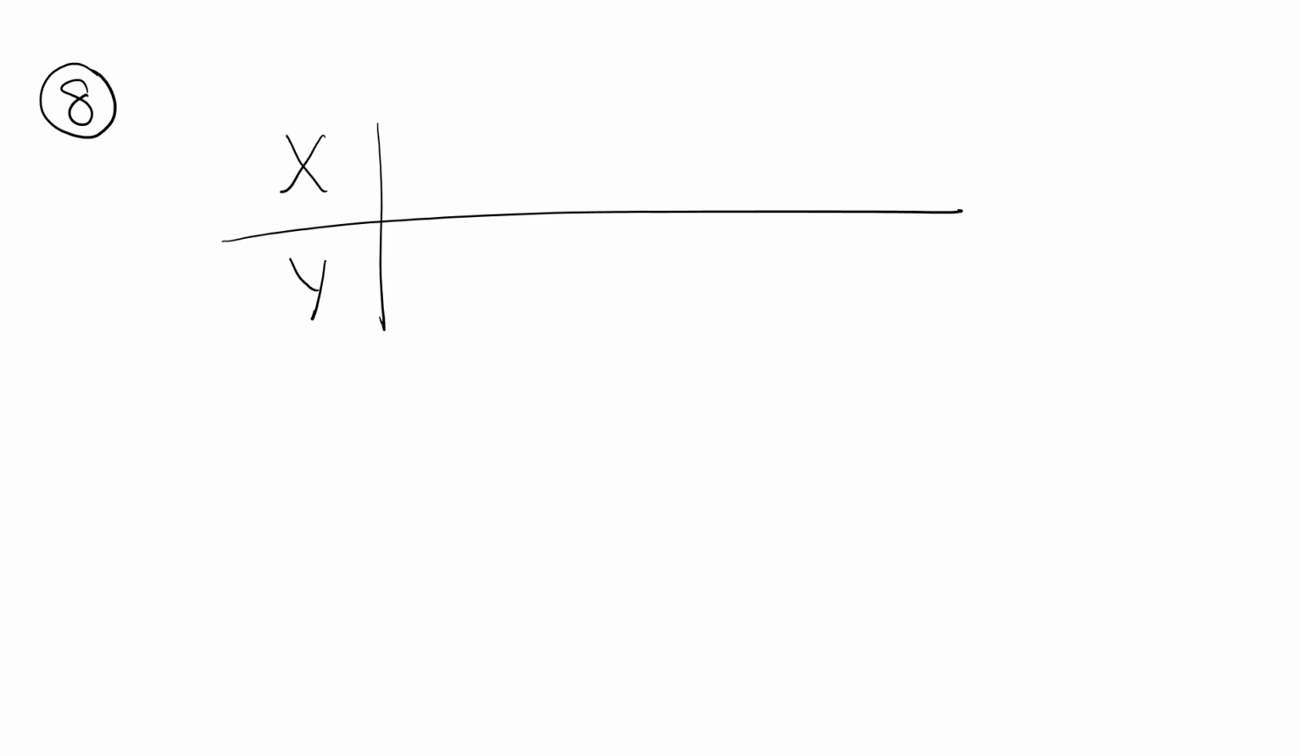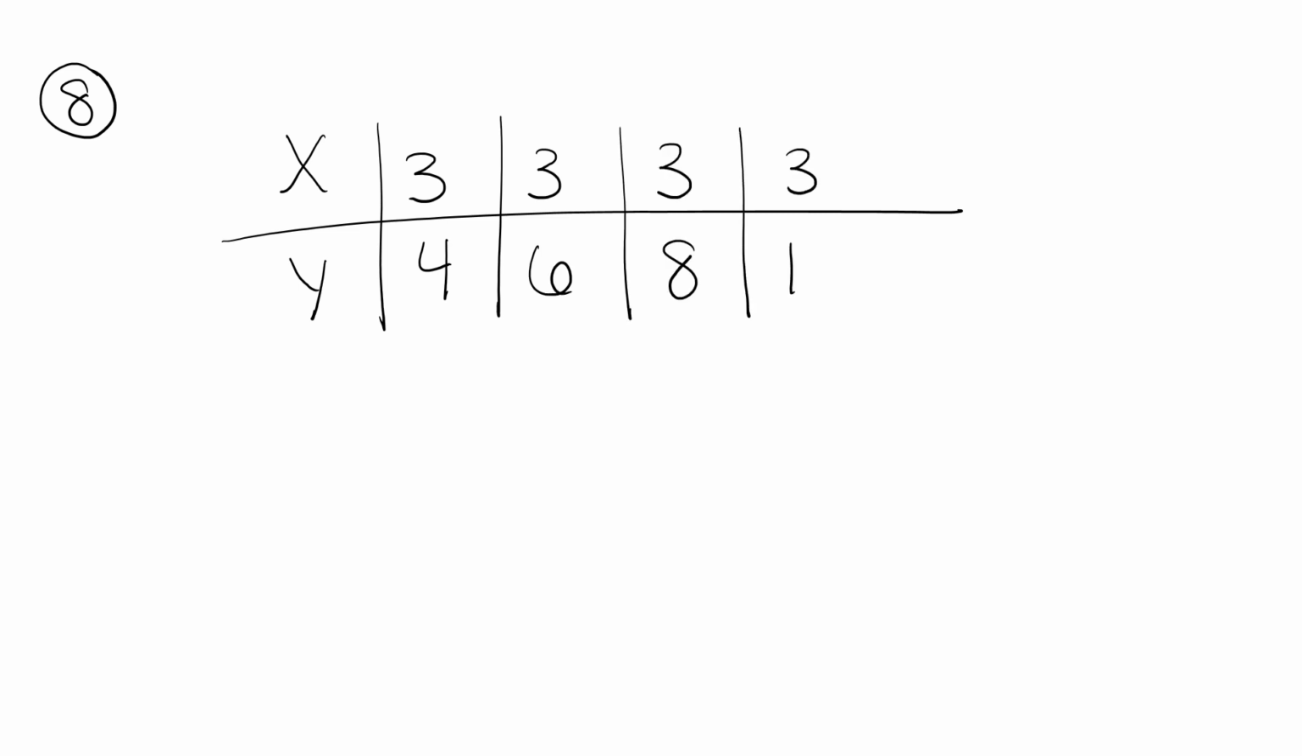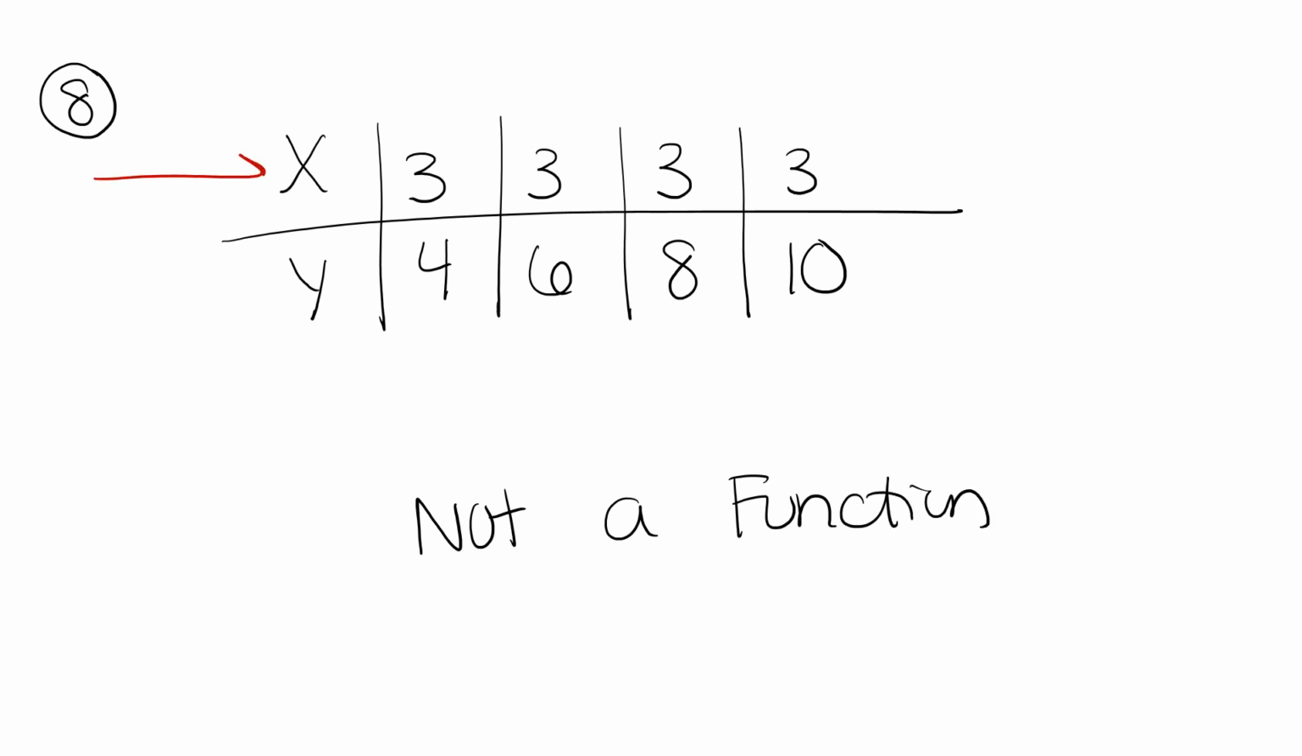For number 8, we have another table. Our table is set up as 3 is paired with 4, 3 is paired with 6, 3 is paired with 8, and 3 is paired with 10. This table is not a function because we are looking at only the x values, and the input values can only be used once. The number 3 is used 4 times, so it is not a function.